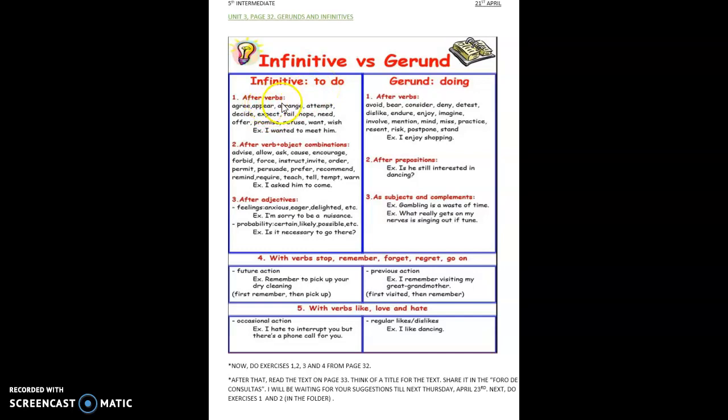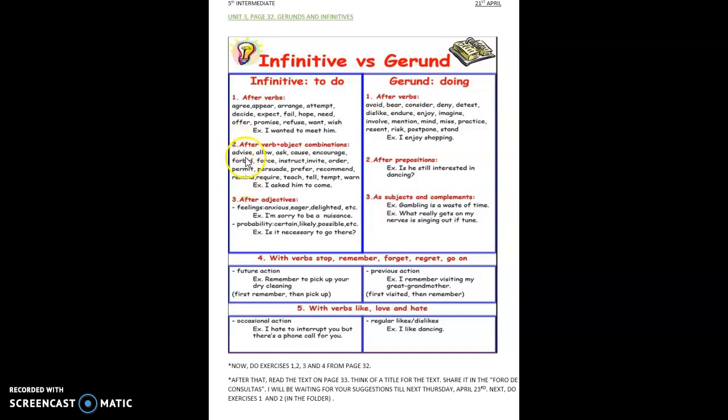After certain verbs, for example, agree, appear, arrange, attempt, decide, accept, fail, hope, need, offer, promise, refuse, want, wish. I wanted to meet him, or I don't know, I need to buy a book. I promise to study this year. Yes, that is the first usage of the infinitive.